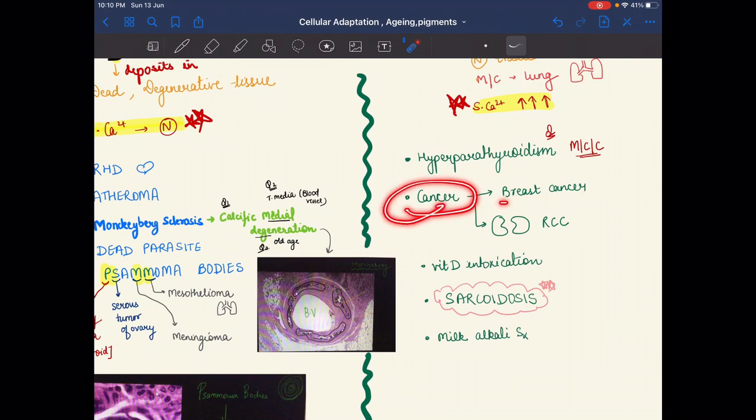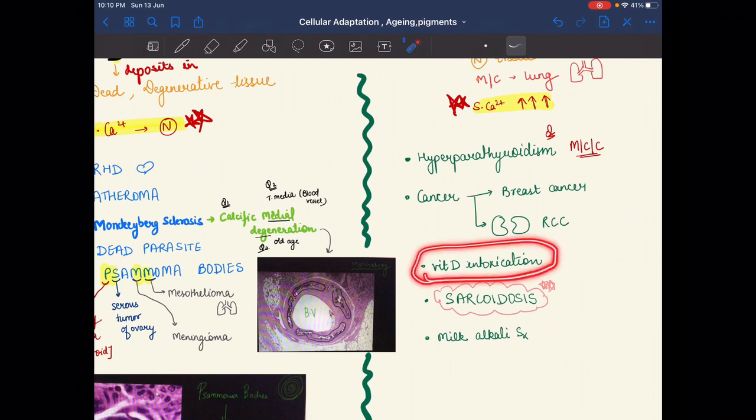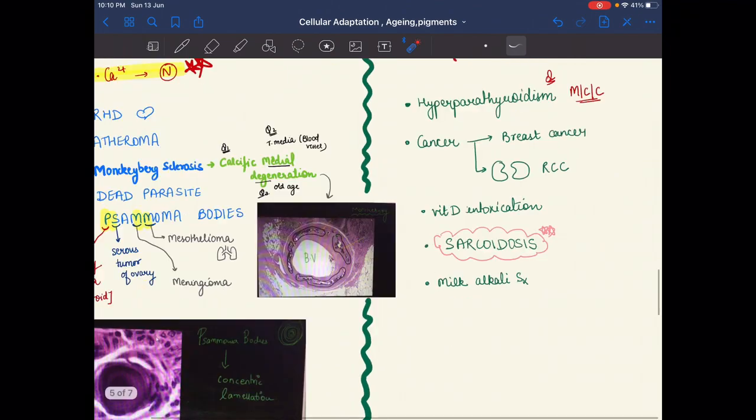It is also seen in cancers of the breast and renal cell cancer. In vitamin D intoxication, calcium level will increase, and we see metastatic calcification. In sarcoidosis, vitamin D intoxication will occur, and also in milk alkali syndrome.